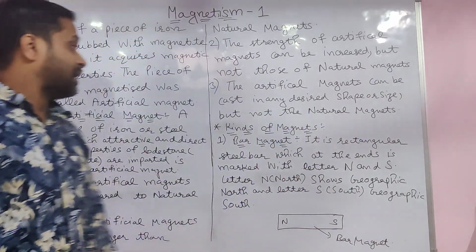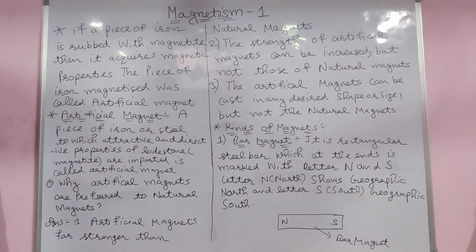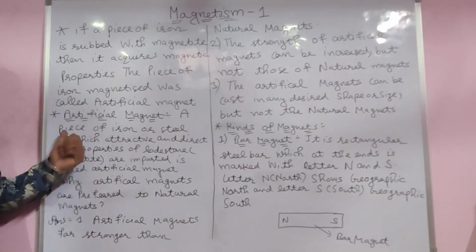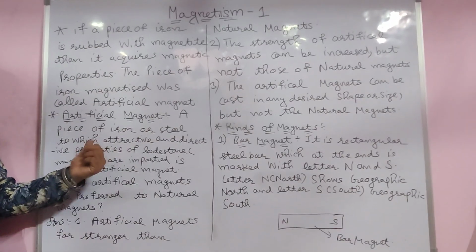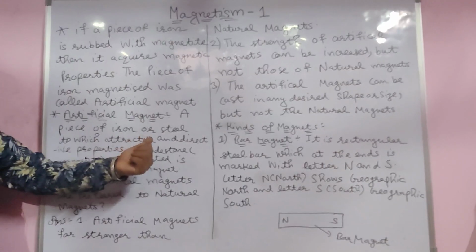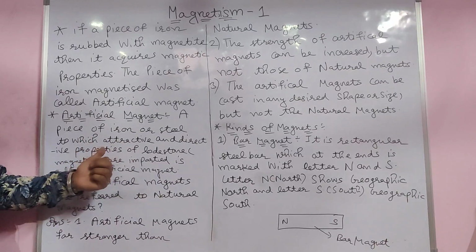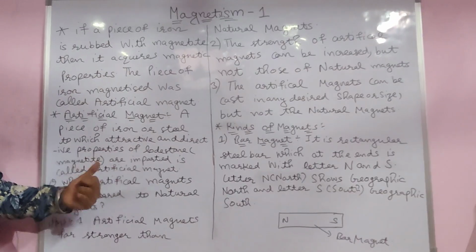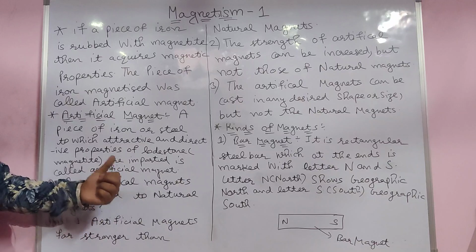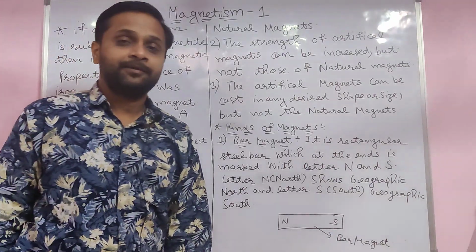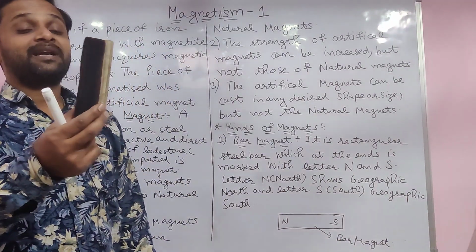Now, first of all, we discuss the artificial magnet. A piece of iron or steel to which the attractive and directive properties of lodestone are imparted is called an artificial magnet. I already told you, this is magnetite ore.